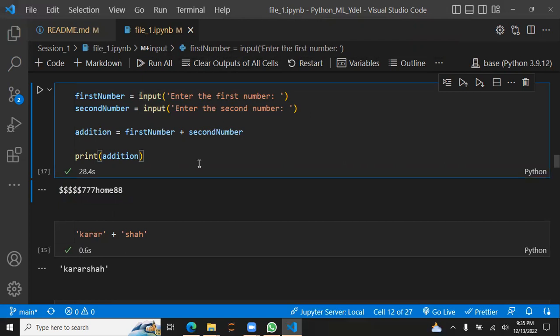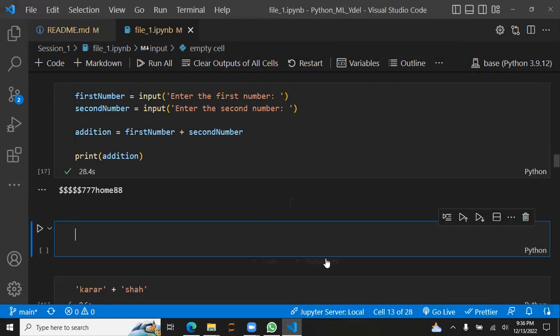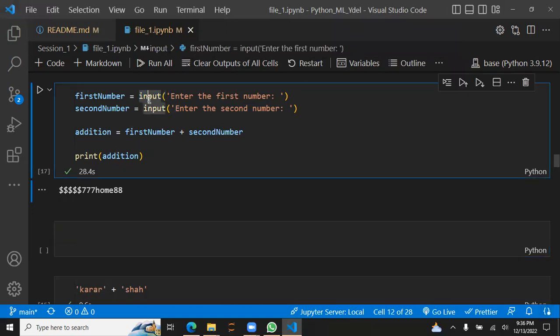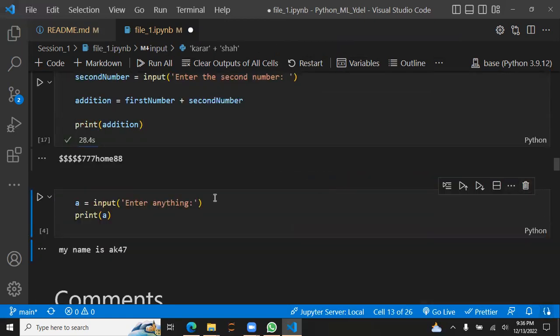Is it clear? Yeah, I understand now. So the key point is, whatever the user enters, if you're using this input function, the input function is going to convert the user value into a string, no matter if it's a number, a decimal point, fraction, symbol, character, or sentence. It's going to be a string. That's basically the takeaway.